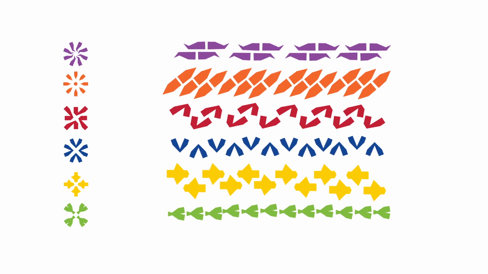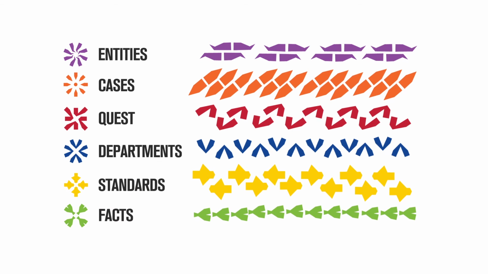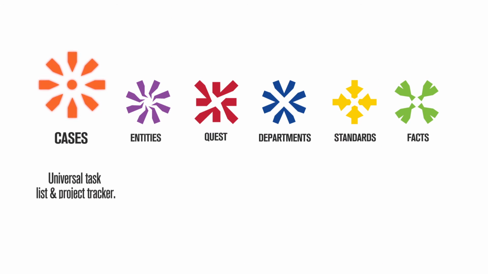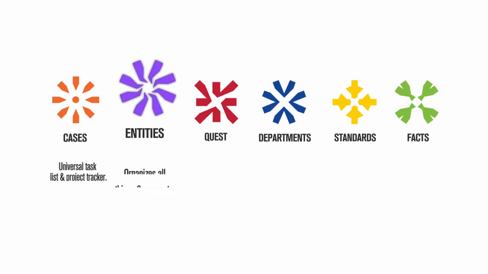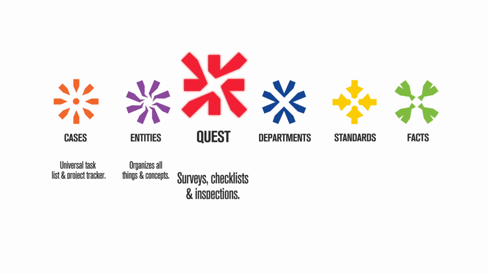Our central system embraces this concept with a set of core applications for the major common patterns that constitute most of our work, regardless of the specific job. So what are these? The first is cases, which covers any task, project, or to-do list. Second is entities, which handles lists of things, whether they are physical items or conceptual things like metadata. Quest is for surveys, inspections, and checklists.